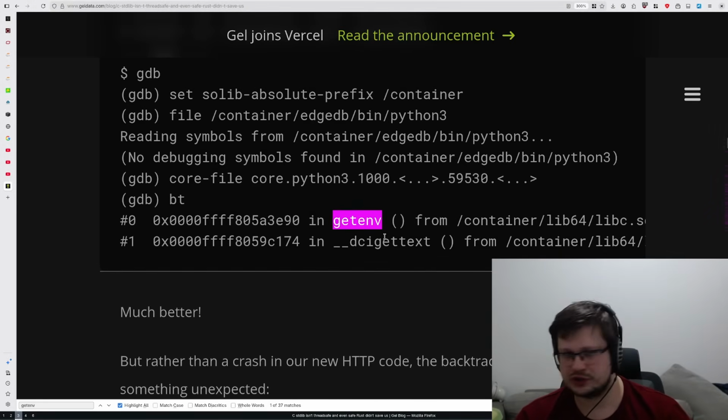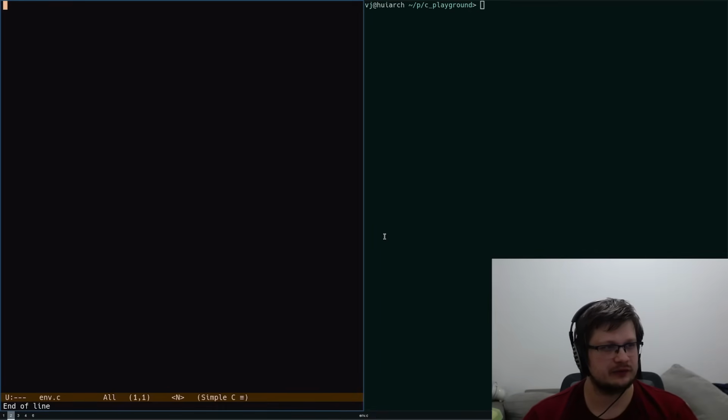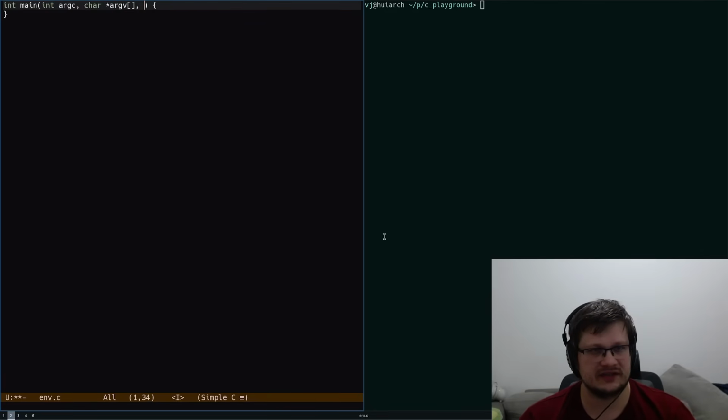All right, let's switch to the code view and do some exploration. We start with your regular main program that accepts argument count, arguments, which is a char star array, argv. And also, if you saw my Sleep from Scratch video, there is another array of environment variables that is passed from the stack pointer. And we are going to print all of them.